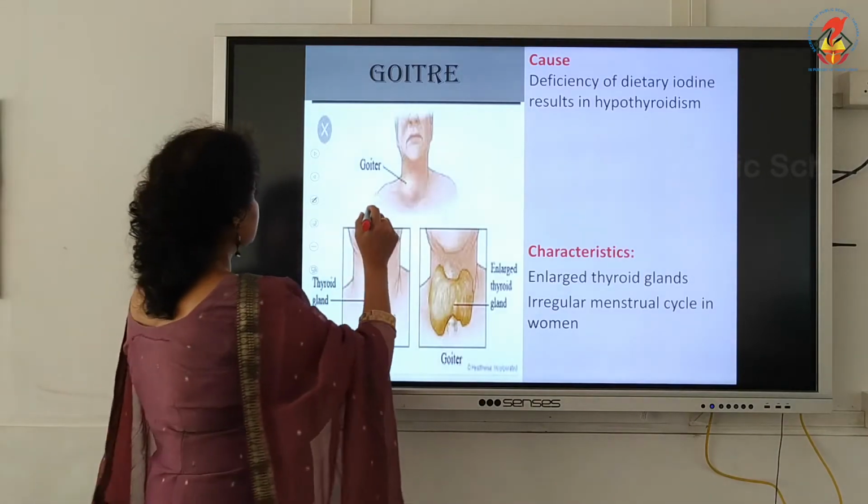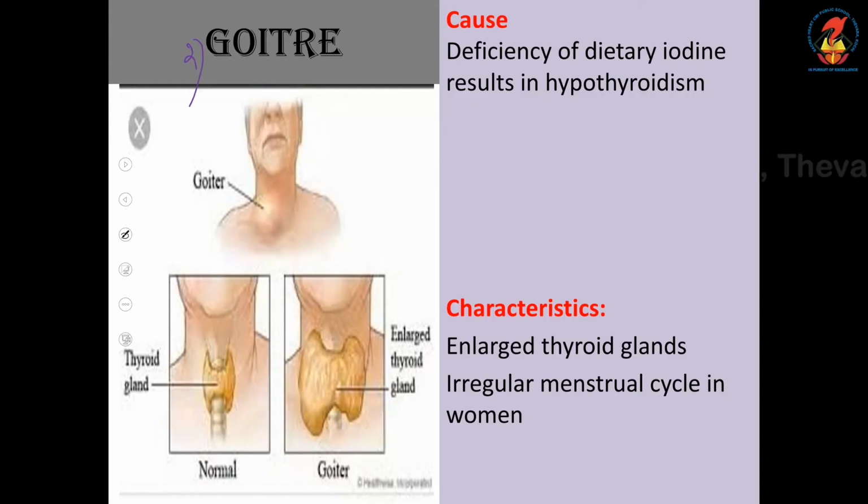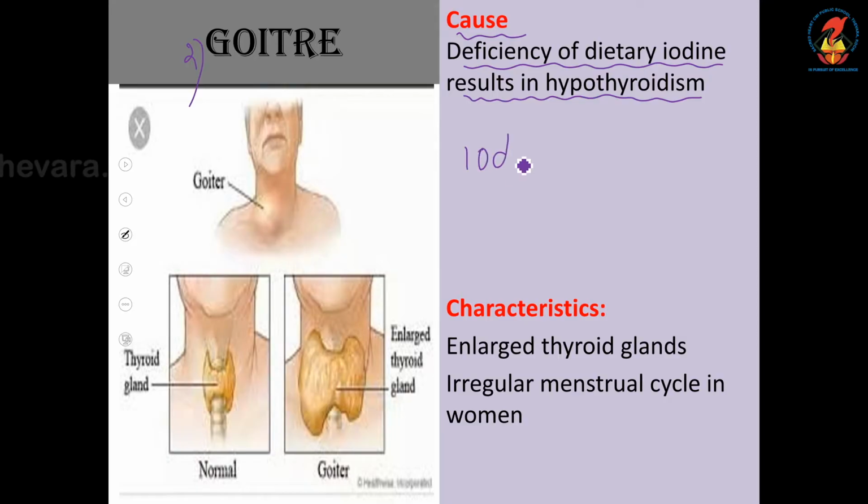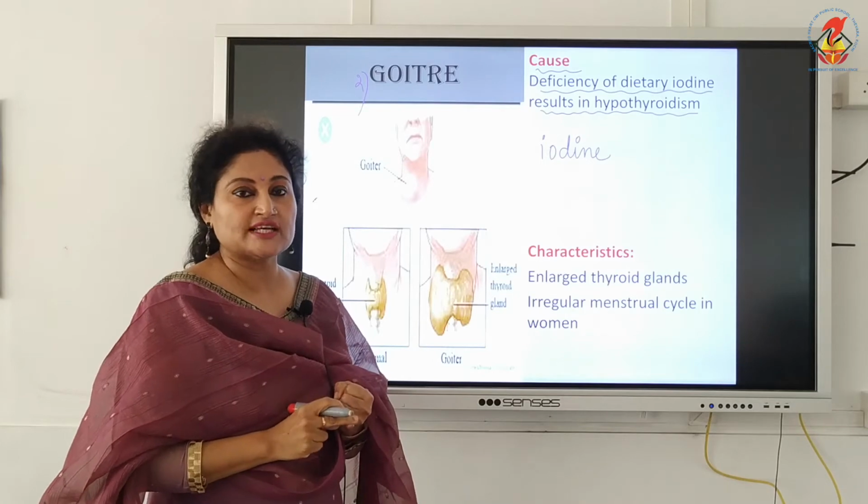The next disease is connected with the thyroid gland. The cause: deficiency of dietary iodine resulting in hypothyroidism. So, here I have to mention the role of iodine. Iodine should be obtained from outside. It is got through our diet. Iodine is rich in seafoods as well as in salt.